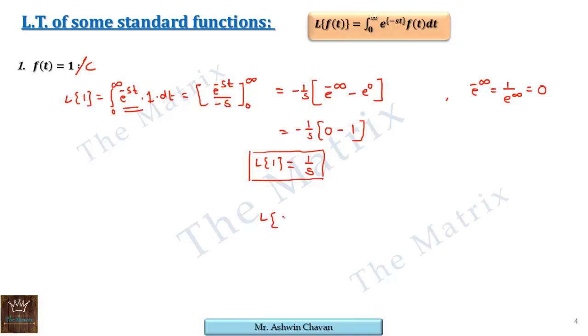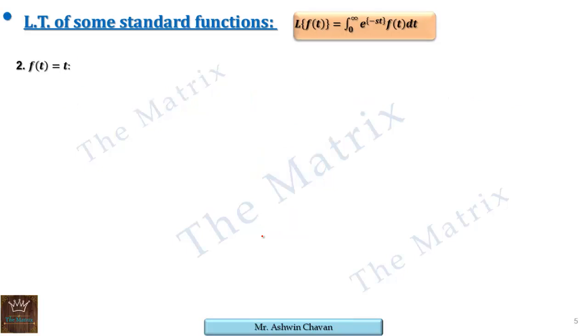Say Laplace of 3 will be simply 3 upon s. So in general, Laplace of any constant, say c, is c upon s, as c comes outside and it remains Laplace of 1. Okay. Next, the second function is the function t. Laplace of t, by definition, is the integral 0 to infinity e raised to minus st f of t, where f of t is t here, dt.